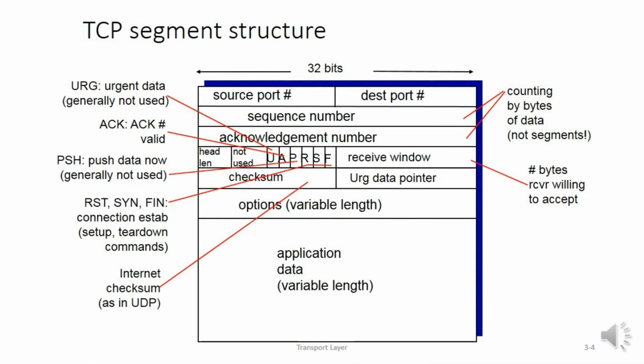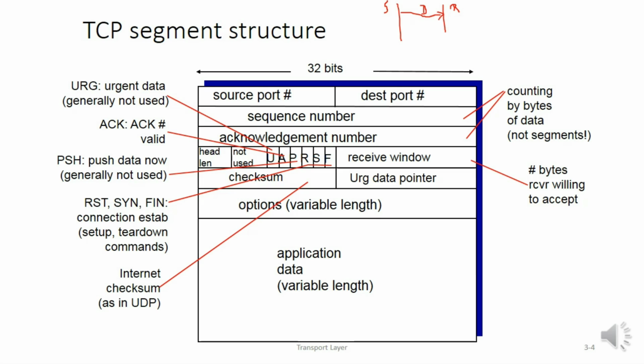Let's now concentrate on the TCP segment structure. You can go through this segment. You can also call this the data segment that is transferred from the sender to the receiver.